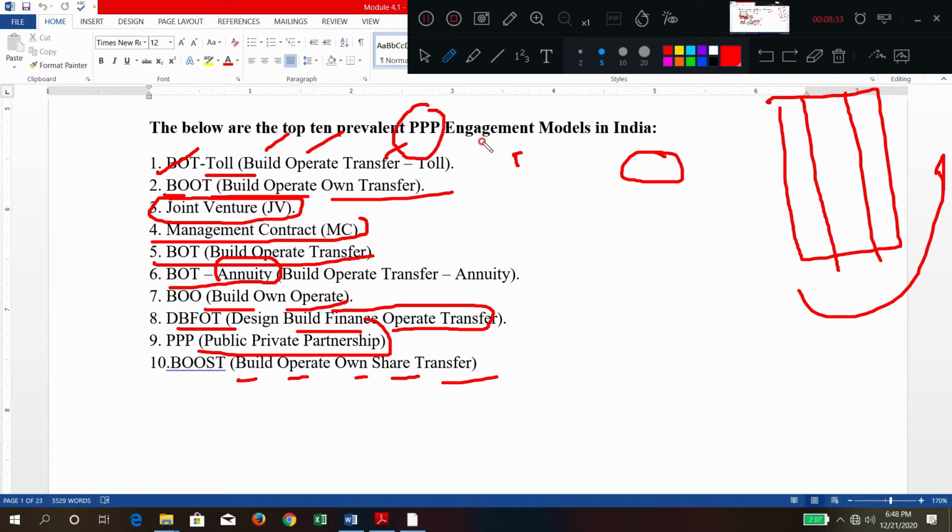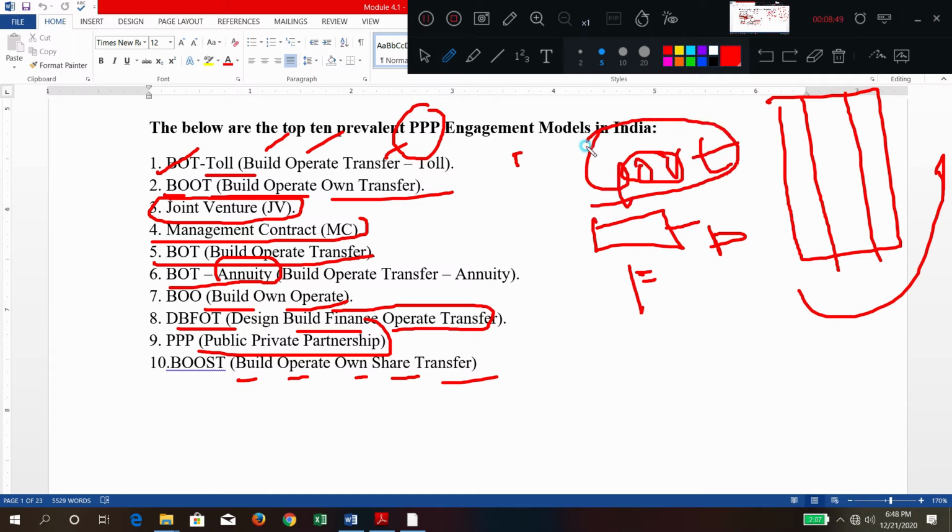There are some small differences, but the major point to be considered is that the funds are arranged by the private sector only. Ownership is transferred to the private sector to some extent. The government will generally be the end user or purchase the product generated.